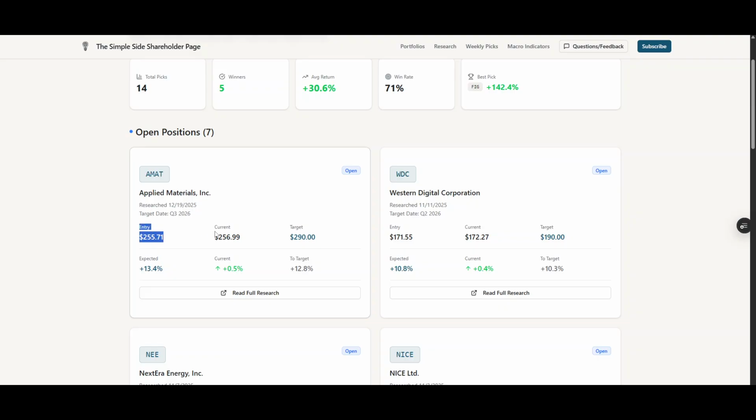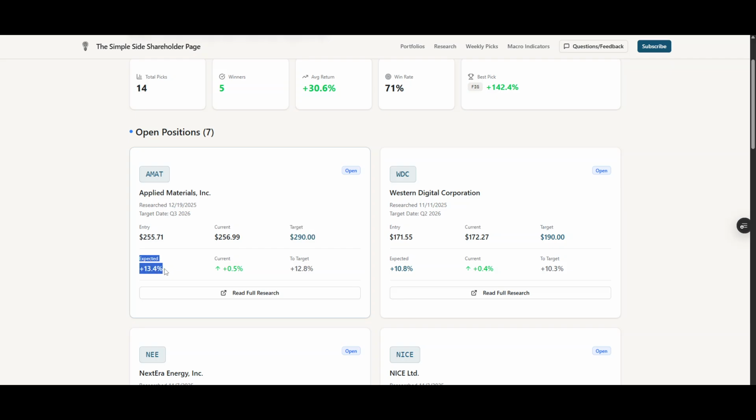Then you'll see the entry price, which will be market open the day following the day we sent this out. So if we send this out on a Saturday, it'll be the day following, which will be Monday, the trading day following, I guess I should say. If we send it out on a Monday morning, Monday at open will be the entry price you'll see here. Then it'll show the current price, and of course our target price.